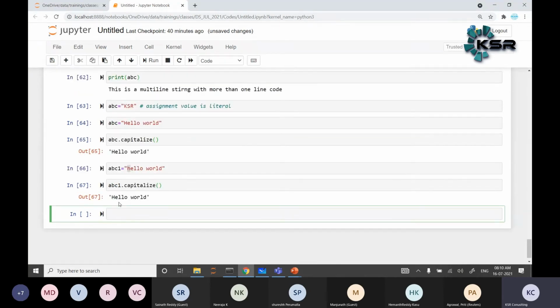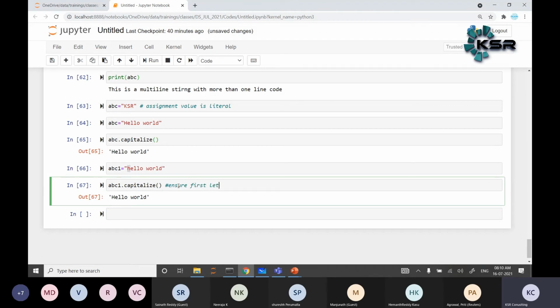It gives Hello world. H is capital. So capitalize ensures the first letter of the string is capital.